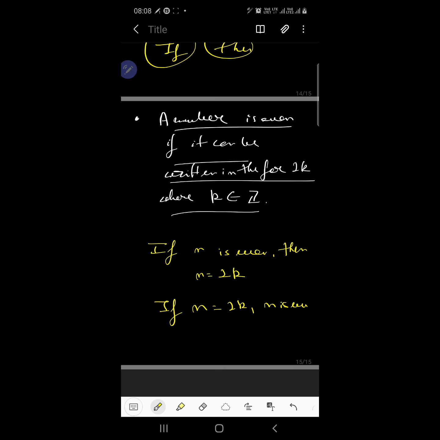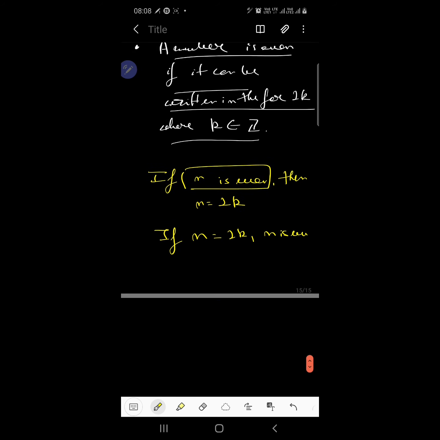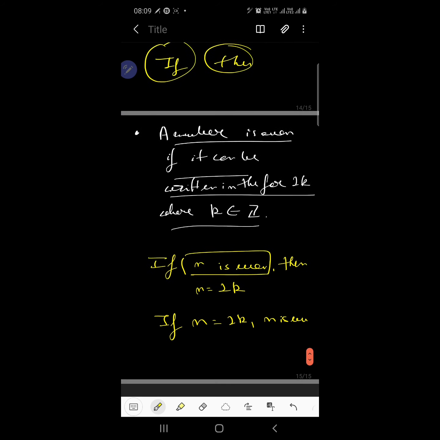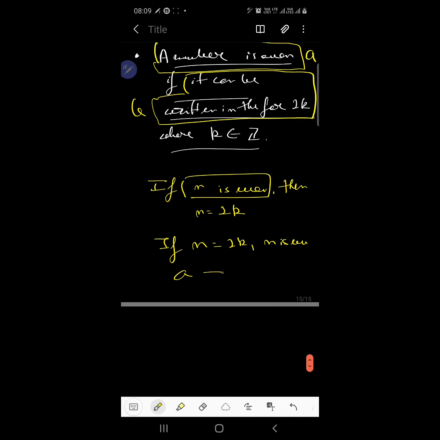Getting it? The reason is that n being even is a sufficient as well as a necessary condition here. If a number n is even, this is proposition A, and it can be written in the form of 2k, this is proposition B. Then A and B are connected from both sides, so this is a biconditional statement.